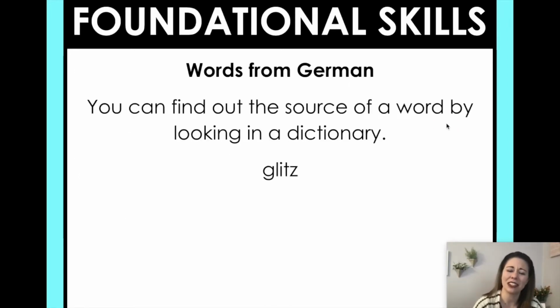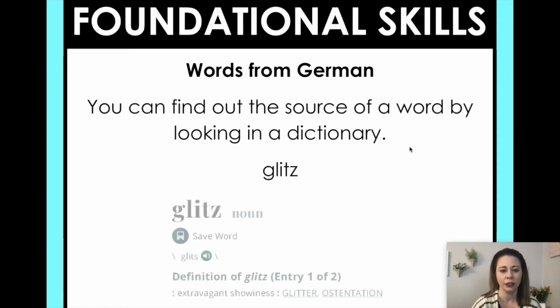For our foundational skills, we have words from German. And did you know, we've talked about this before, you can find out the source of a word by looking it up in the dictionary. So we have the word glitz here. Well, the glitz and the glamour. And so glitz, you can see when we look it up, that it means extravagant showiness. So we can see that from there.